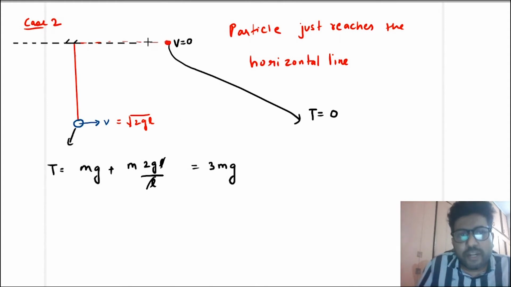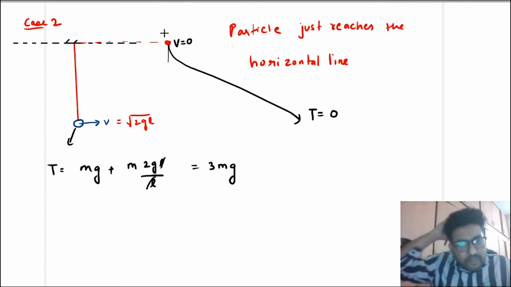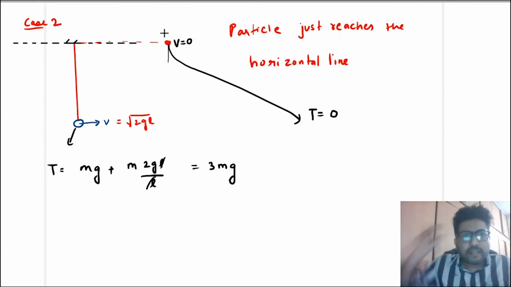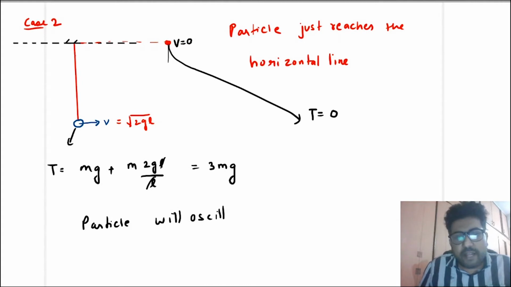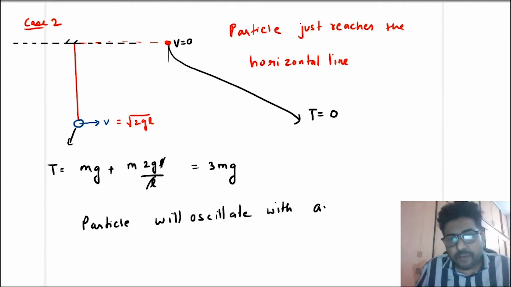Because there is no component of mg cos theta here, and there is no centripetal force also because V is 0. mg is vertical, so there is no component of gravity along the horizontal line. In this case also the particle will oscillate with angular amplitude 90 degrees, that is pi by 2.